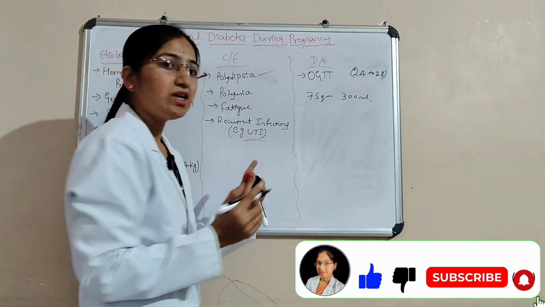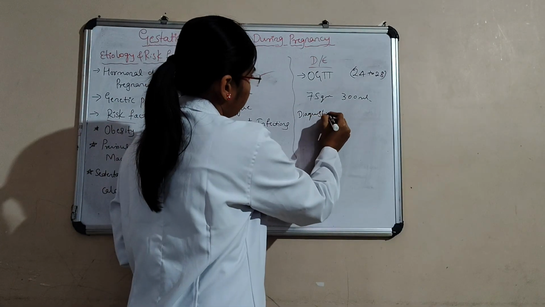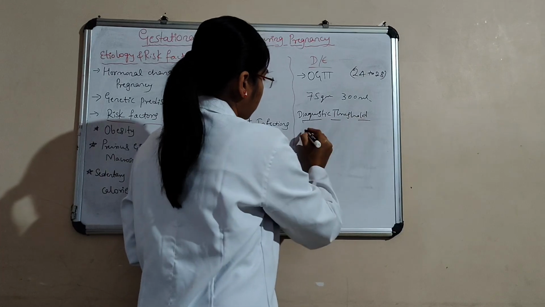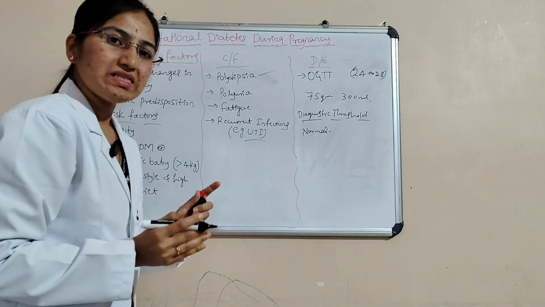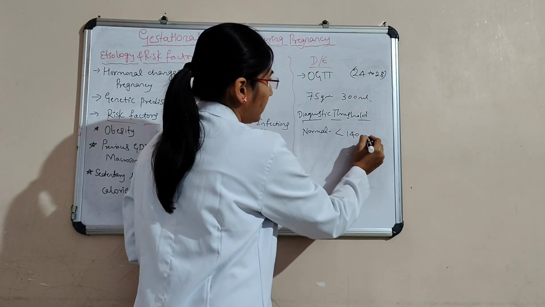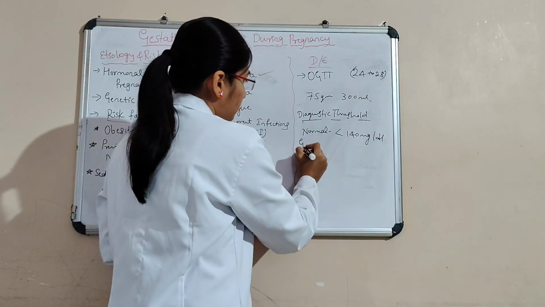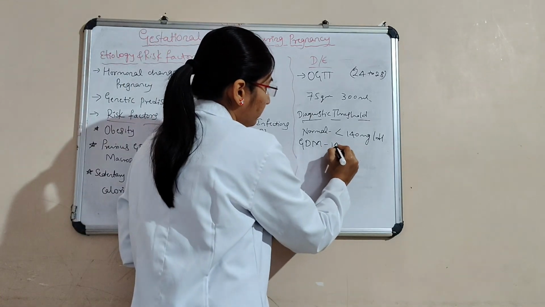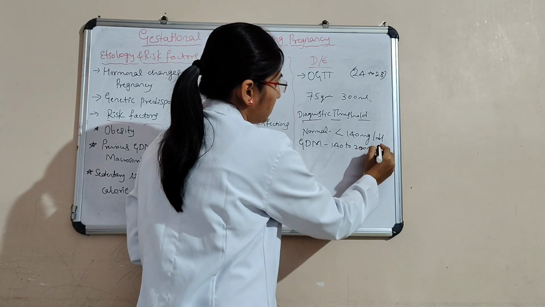After that, the diagnostic threshold. Here normal is less than 140 mg per dl, and then GDM, that is gestational diabetes mellitus, is 140 to 200 mg per dl.